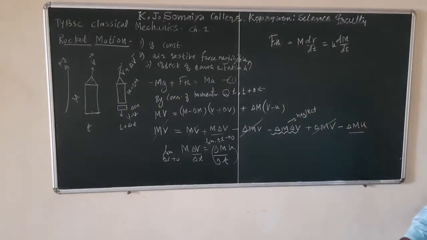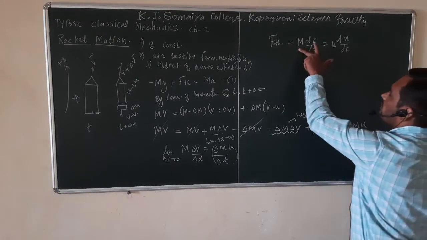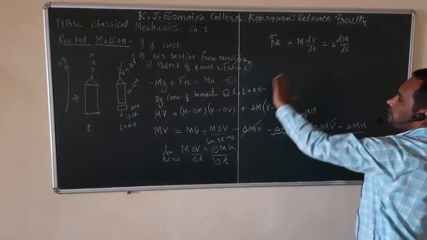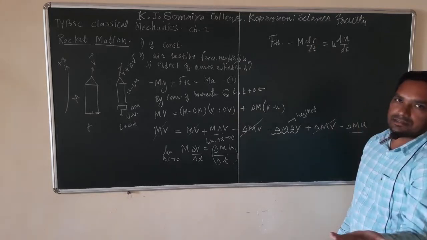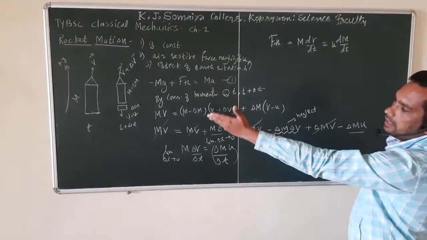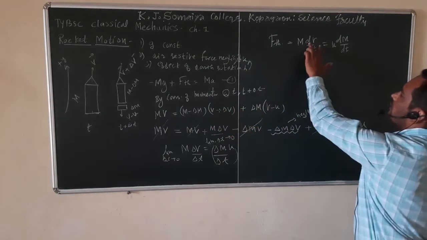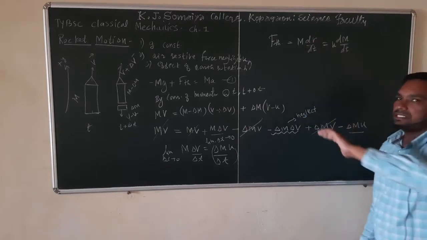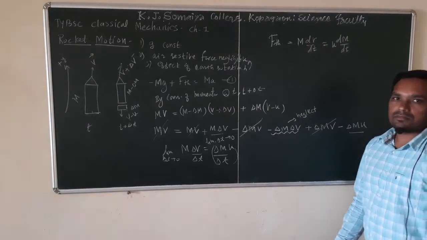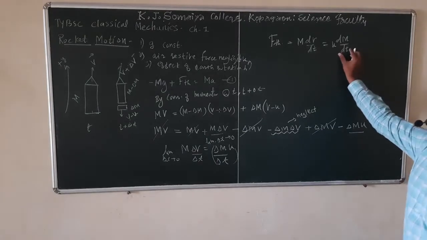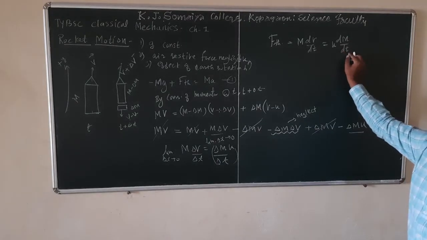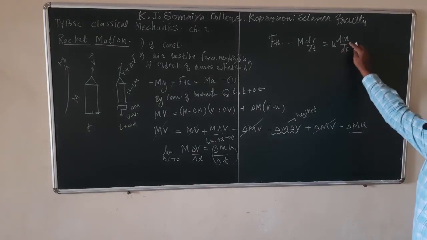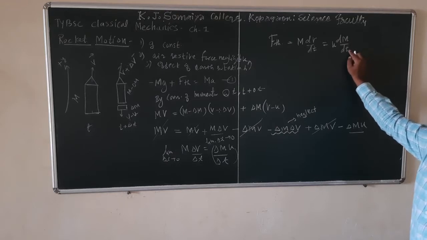Now see over here, m into dv by dt. We know that as time goes on increasing, at time t and t plus delta t, dv means velocity is increasing. And in this factor, dm upon dt means rate of change of mass with respect to time.